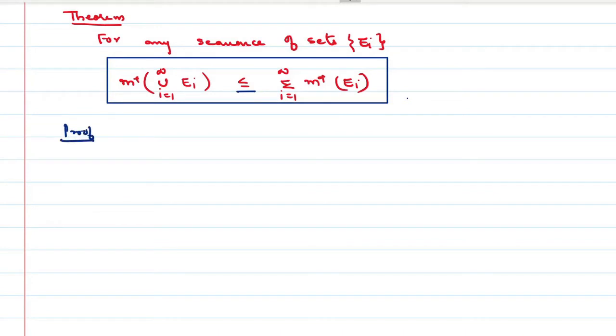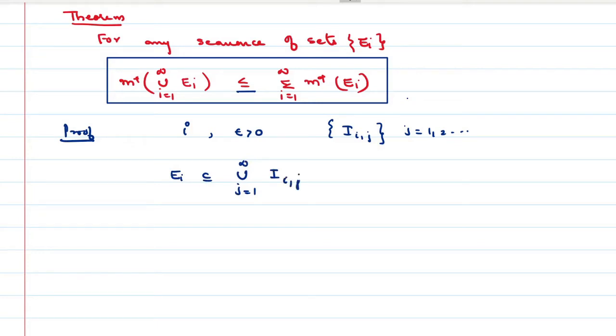നമുക്കിവിടെ പ്രൂഫിൽ ആവശ്യം എന്താണ്? We have to find the outer measure of Ei. അപ്പോൾ Eiനെ കവർ ചെയ്യുന്ന ഒരു എന്ത് വേണം? നമുക്ക് യൂണിയൻ ഓഫ് ഇന്റർവൽസ് വേണം. For that, for each i and given epsilon greater than 0, there is a sequence of intervals Iij where j is equal to 1 to infinity such that Ei is a subset of the union j equal to 1 to infinity Iij.